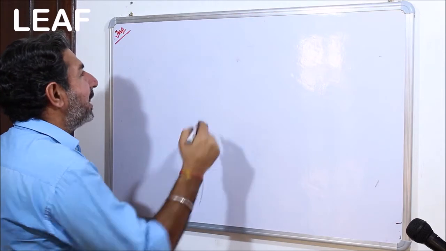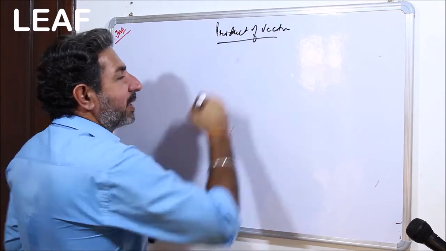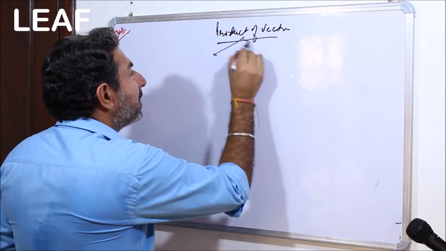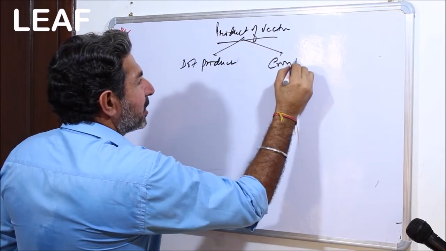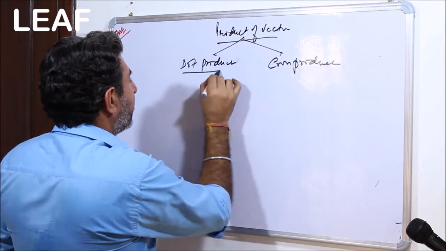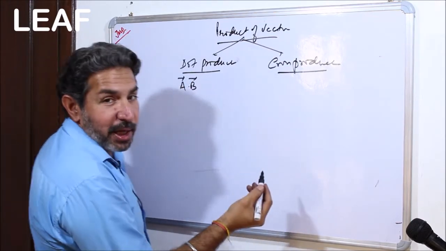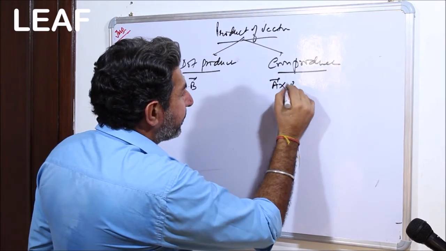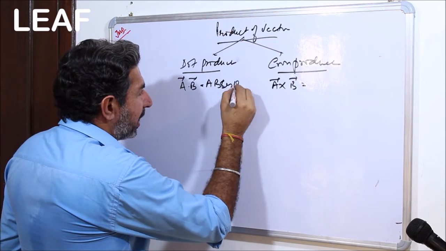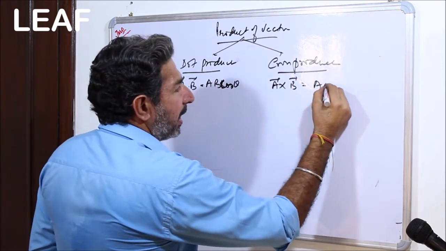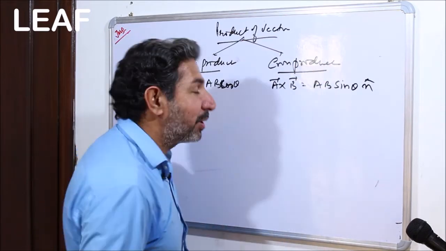That is the product of vectors. Product of vectors are of two kinds. One is the dot product and the other is the cross product. Dot product is a dot b, cross product is a cross b, and a dot b is a b cos theta. And the cross product is a b sin theta, along with n cap. The direction is also involved in it.